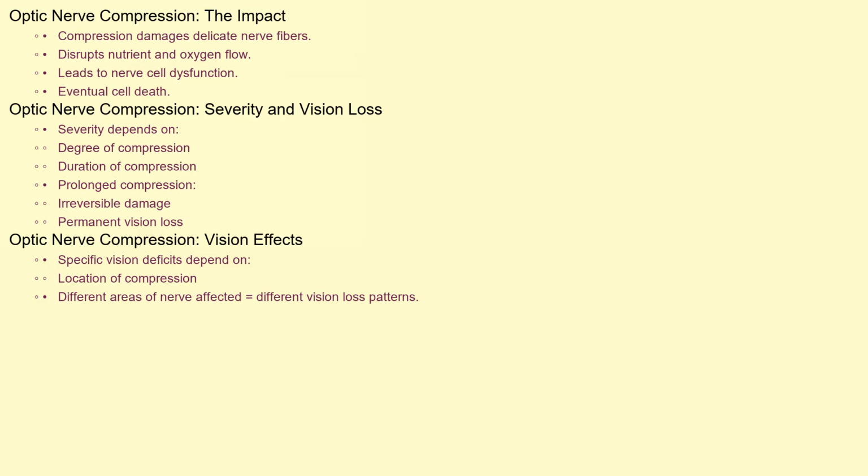When the optic nerve is compressed, its delicate nerve fibers are damaged. This pressure disrupts the flow of nutrients and oxygen to the nerve cells, leading to their dysfunction and eventual death. The severity of the damage depends on the degree and duration of the compression. Prolonged compression can cause irreversible damage and permanent vision loss. The specific areas of vision affected depend on which part of the optic nerve is most affected by the compression.